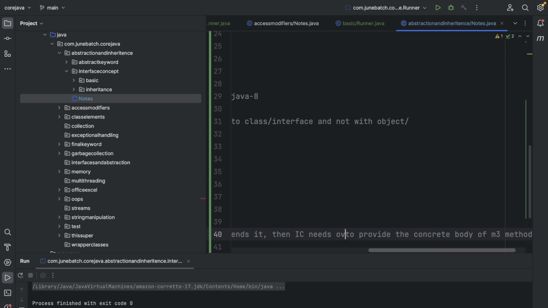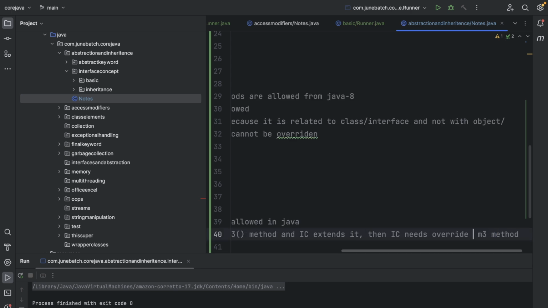It needs to override, and override will take care of it. Override M3.